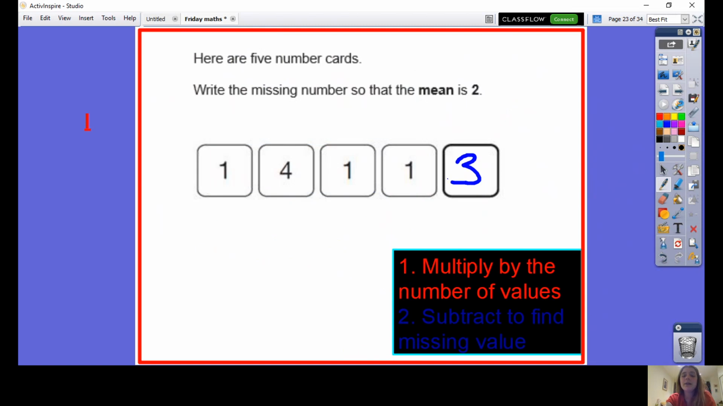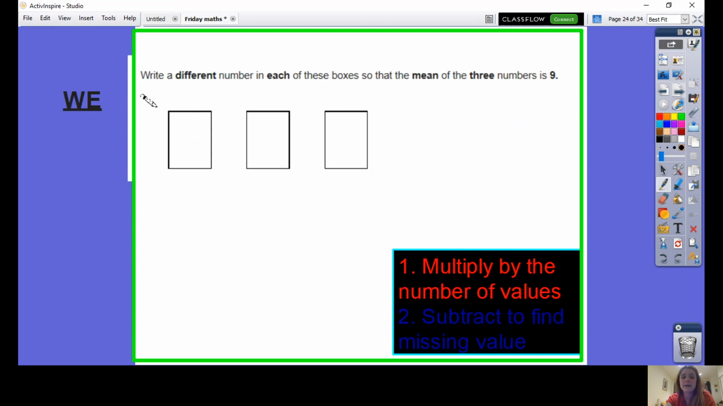To check my work, I'm going to do it the other way round. 1 add 4 is 5, add 1 is 7, add 3 is 10. 10 divided by 5 makes 2. Yep, I'm confident 3 was the right answer.